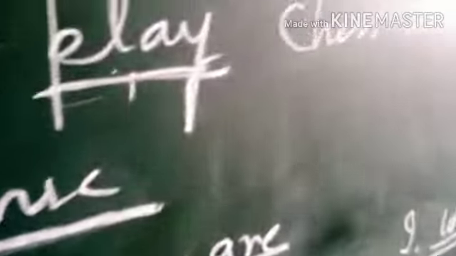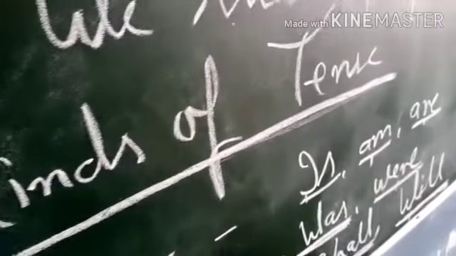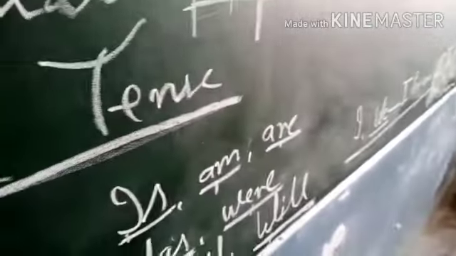In general cases, with I and we we use "shall". It means for the first person we use shall, and for the second person you, and for the third person he, she, it, they, and other names we use "will".